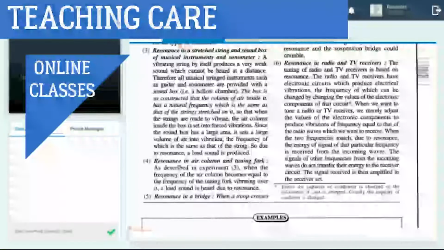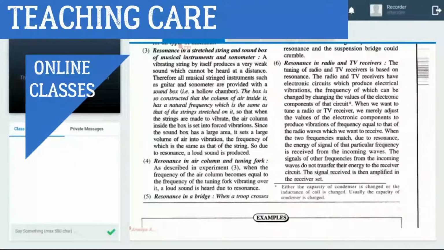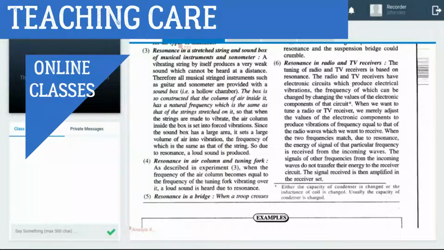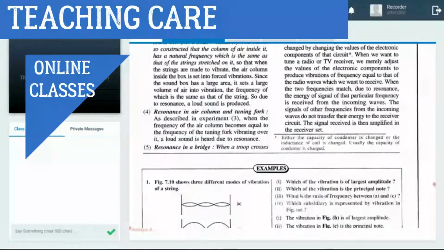So that it gets louder. Yes, very good. To increase the loudness of sound, because the amount of particles increases in the sound box, the length of the column increases, and it will show greater vibration.